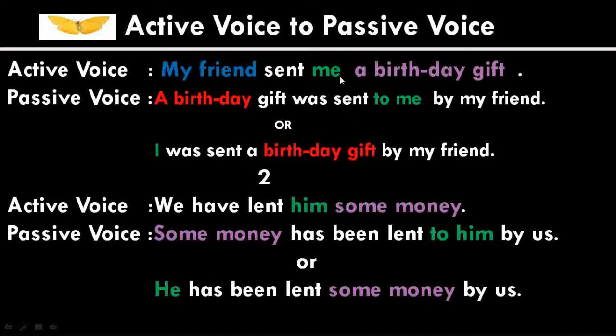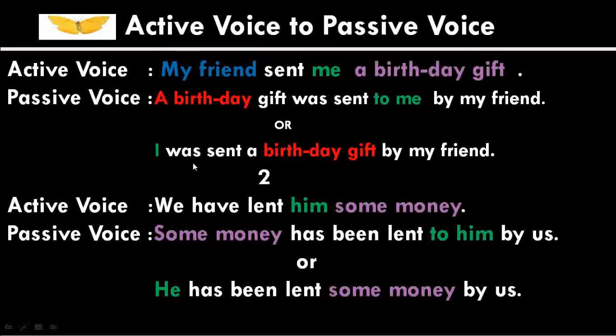Let us know if you change the indirect object first and bring it to the position of subject in passive voice, how the change occurs. Here the word me is in objective case. So if you bring it to the position of subject, then me will become the subjective case. So here me changed into I, which is the subject of this passive voice sentence. The verb is in V2, therefore it will be was sent.